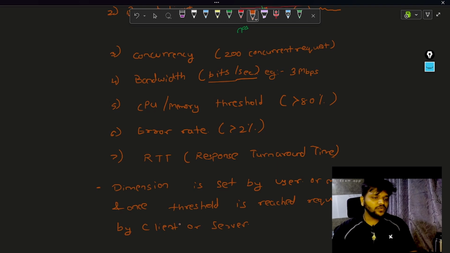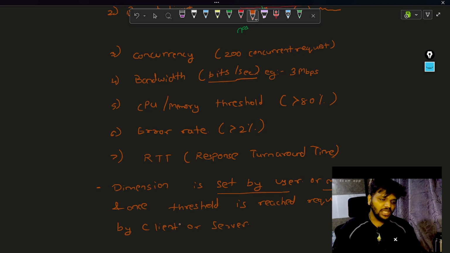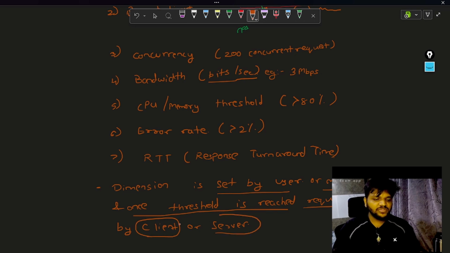One thing we need to understand is that there is always an assumption that throttling happens only at the server side, but that is not correct. Here you can see the dimension is set by the user or monitored by the system. It can be static or dynamic, which we will discuss now. But once the threshold is reached, requests are throttled. They can be throttled at the client side or at the server side.